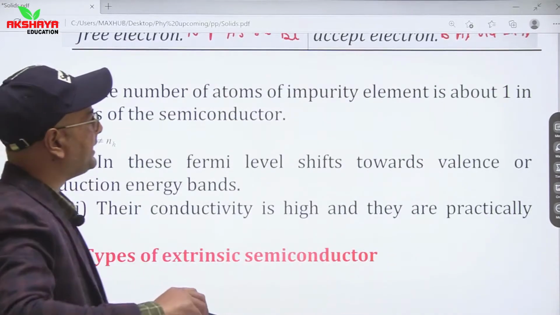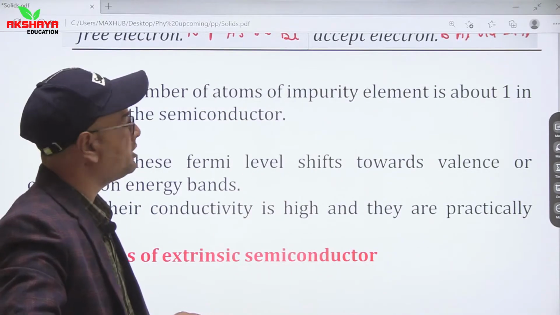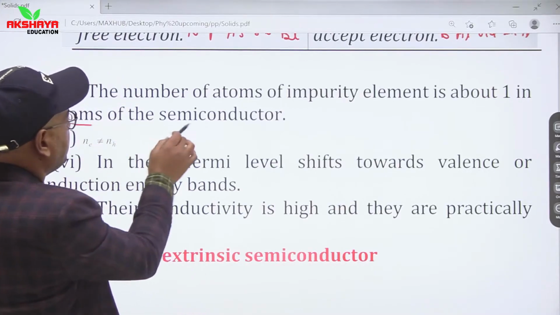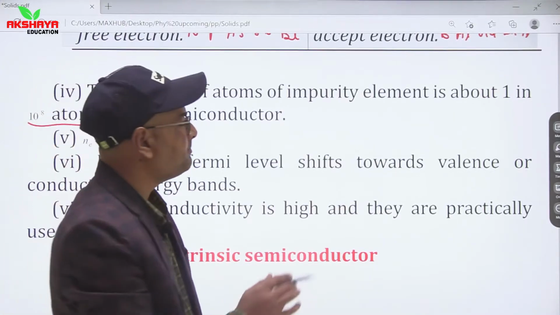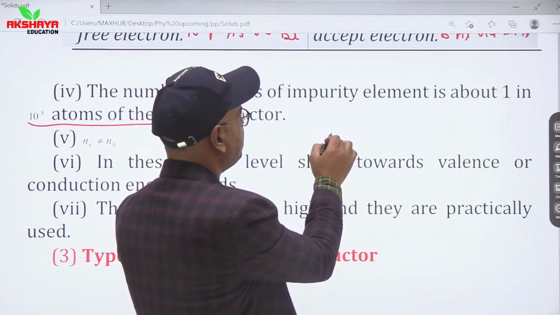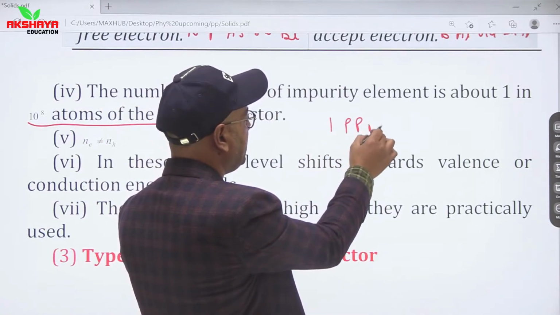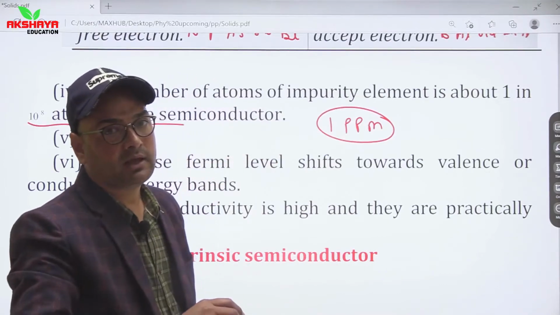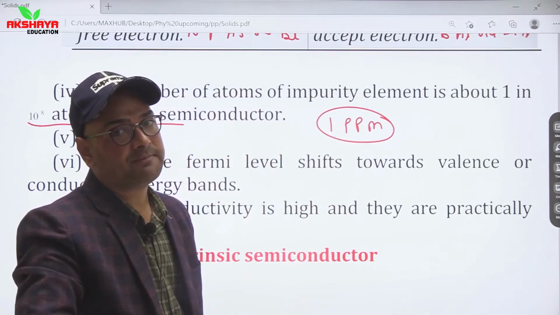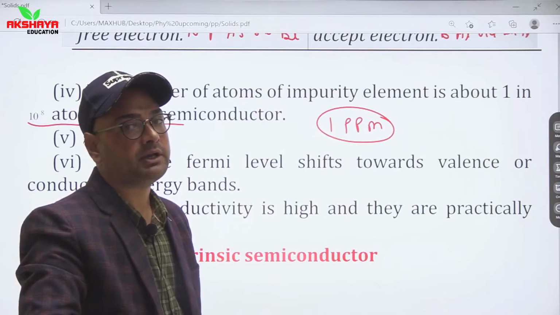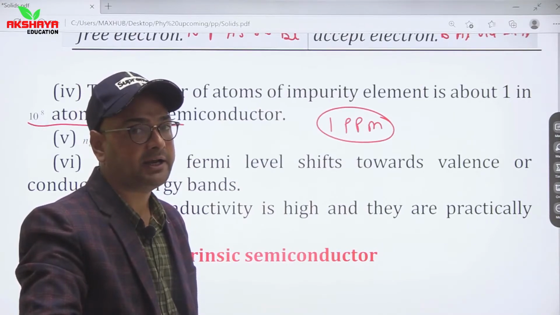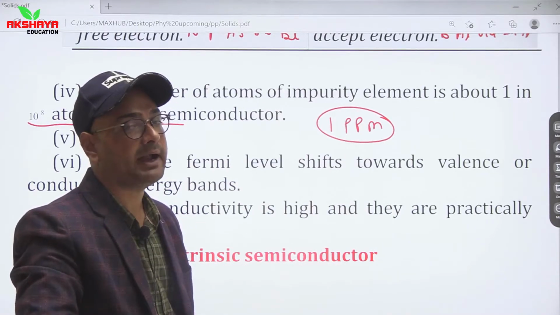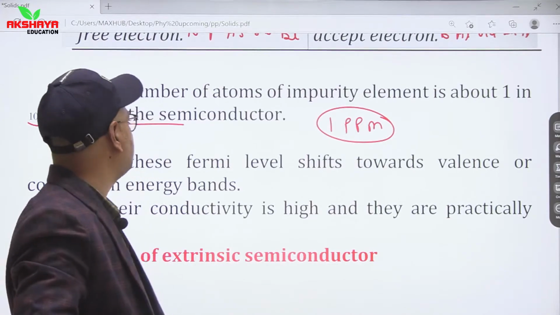The number of atoms of impurity element is about 1 in 10 to the power 8 atoms. So we can say that impurities are added in such a way that they are in order of 1 ppm. It means 1 part per million. In other words, almost one atom of impurity is added into 10 to the power 6 atoms of intrinsic semiconductor.